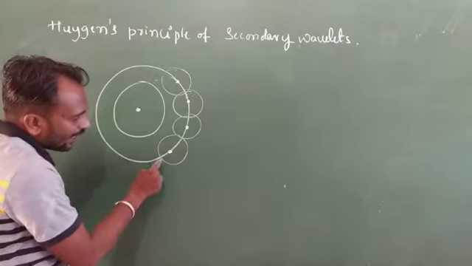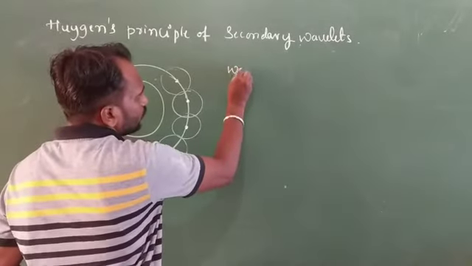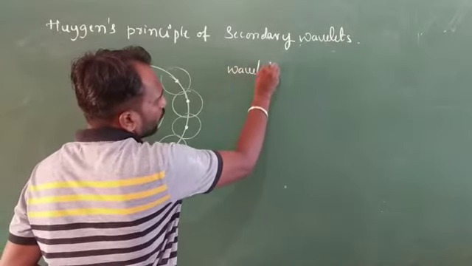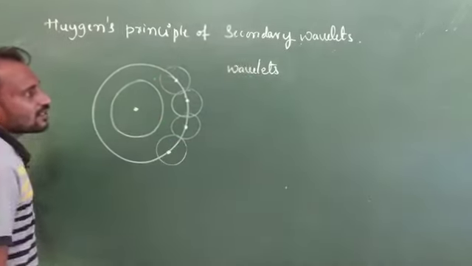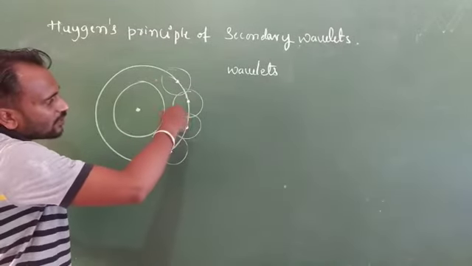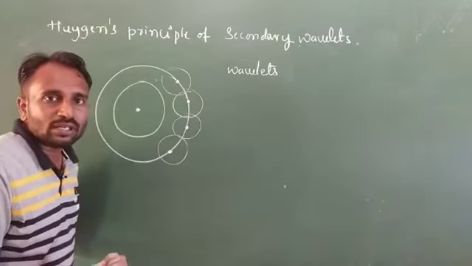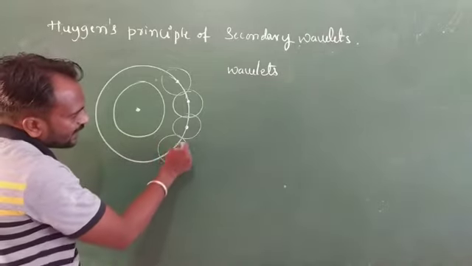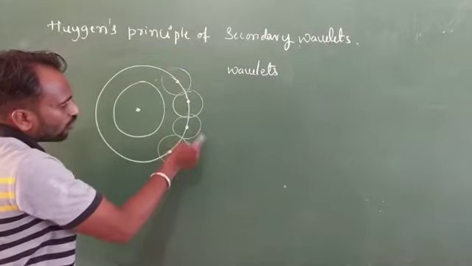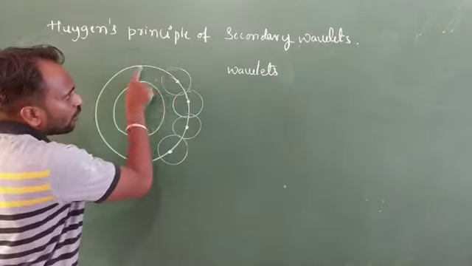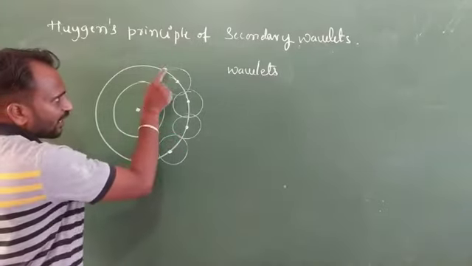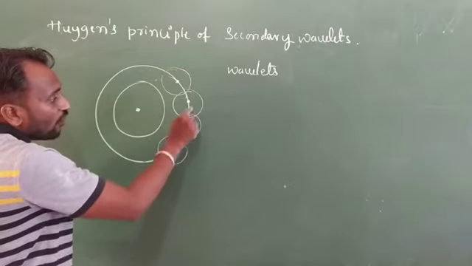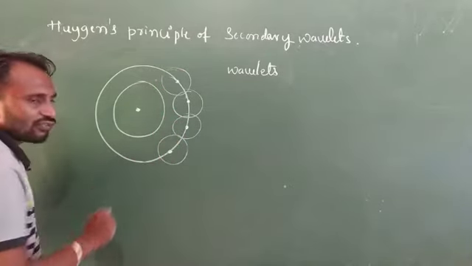So these are secondary wavelets. Wavelets mean these wavelets emerge from a wavefront. Secondary wavelets always emerge from a wavefront. So this one is a wavefront and these we consider wavelets, secondary wavelets.